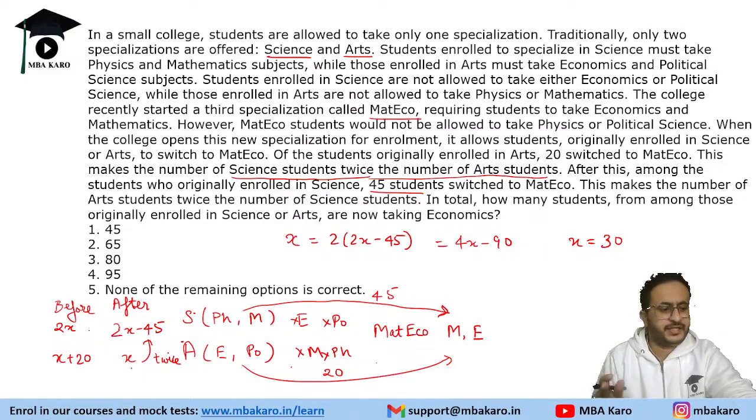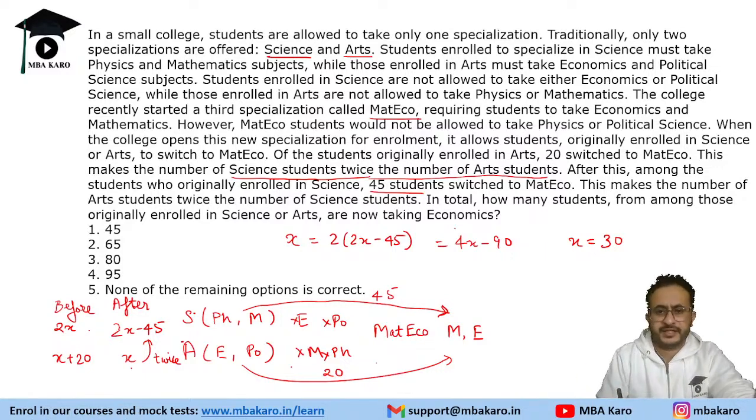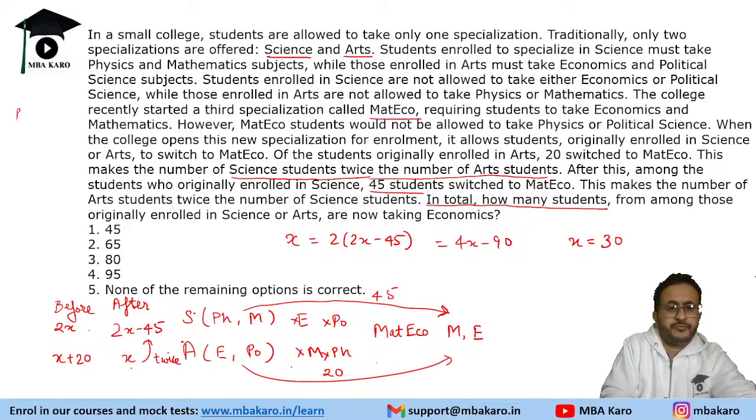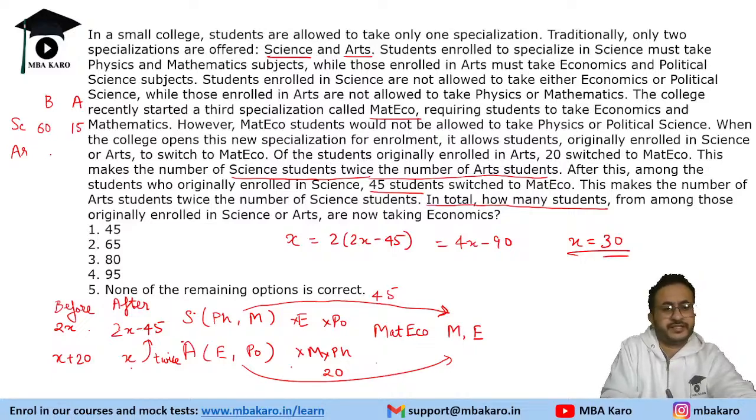Now x is 30. We need to find this thing that in total, how many students from among those originally enrolled in science or arts are now taking economics. So we will do before and after. For this is for science and this is arts, before and after. So the value of x is 30. So this is 60 students were in science. Now there are 15 students in science. And in arts there were 50 students and now there are 30 students in arts.